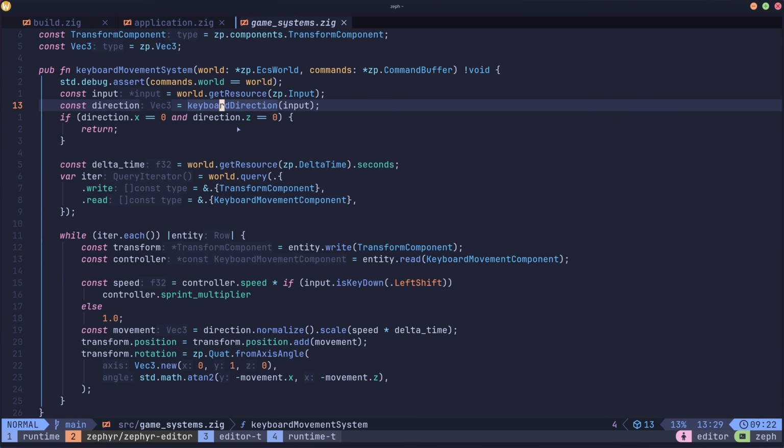And at the start, we got the keyboard direction. So like, are they pressing W, A, S, D, all those things. And then we just add the movement and potential rotations to it.